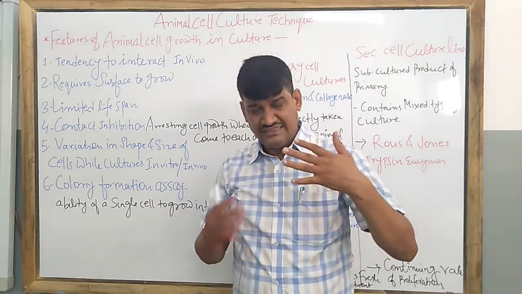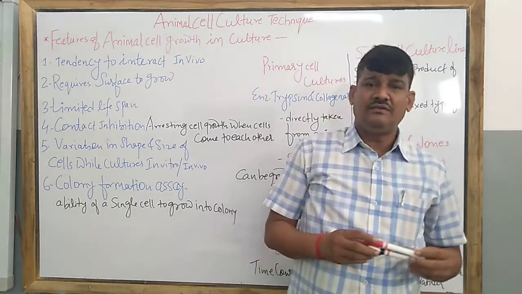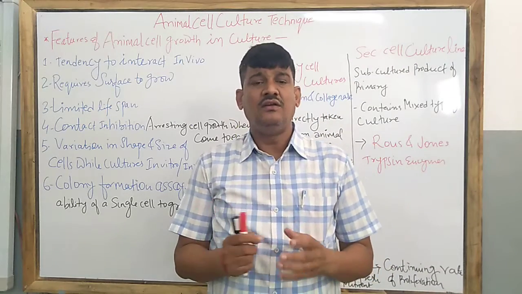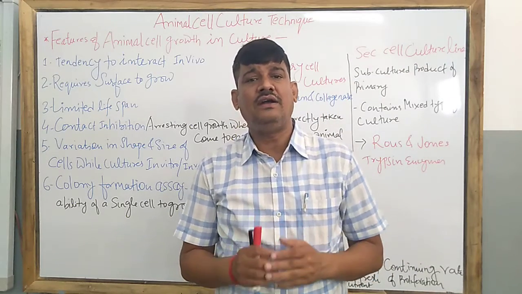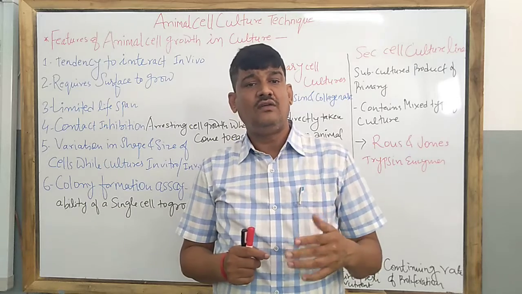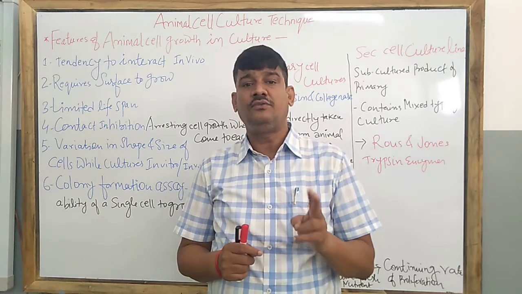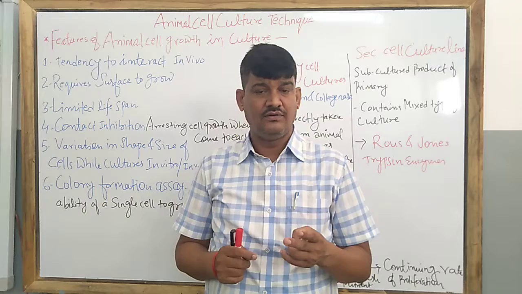Actually, in animal cells, most of the cells require attachment for their growth, except blood, plasma or lymph.